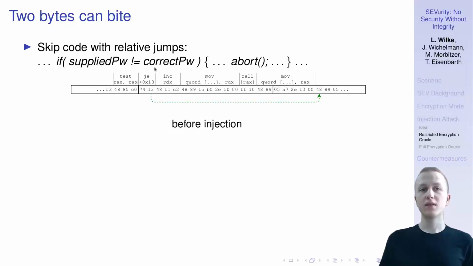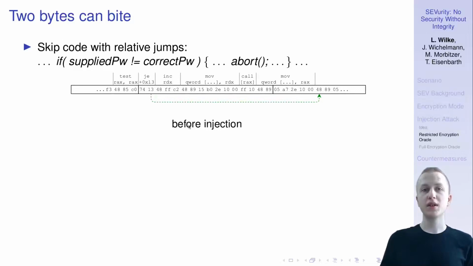And then if the passwords here are not correct, we don't take this conditional jump here, but instead execute the code in the middle here, and this eventually leads to the call to this abort function. Now, if the passwords are correct, however, then we don't take this conditional jump here. Sorry, then we take this conditional jump here, and we move on to here, and execute the code that should only be available to authenticated users.